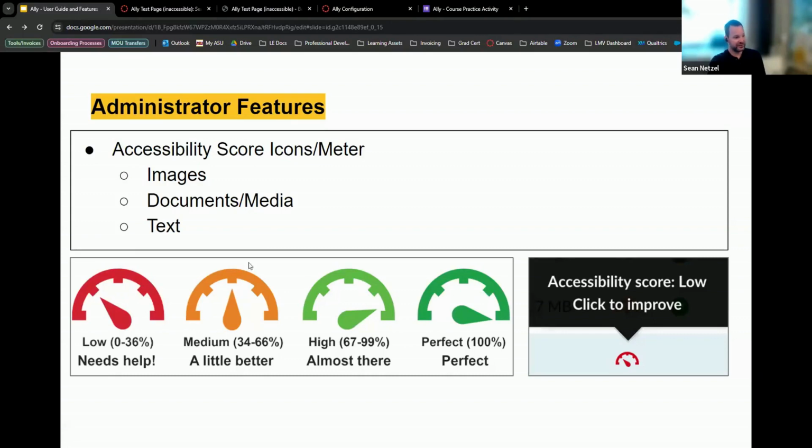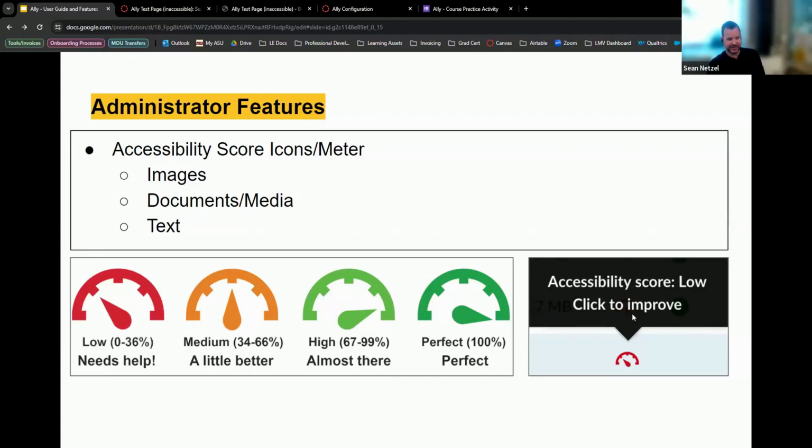So there's 4 different versions of it. It'll give you a red, kind of low score. If it's anywhere between 0 to 36%, that really should be something that's considered a severe issue that needs to be addressed. There's also medium. It's kind of rare to have medium ones. They're usually not really accessible at all, or they're pretty good or perfect. And then there's high if it's 67 to 99%, and then perfect is 100%. This usually will take place on images, any documents or media, as well as text.